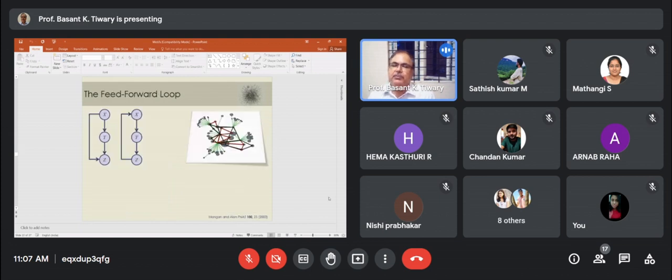Another loop is called the feed-forward loop. You have X regulating Y positively, of course, Y is regulating Z, and X is also directly regulating Z. So this kind of pattern is very common and is known as the feed-forward loop.